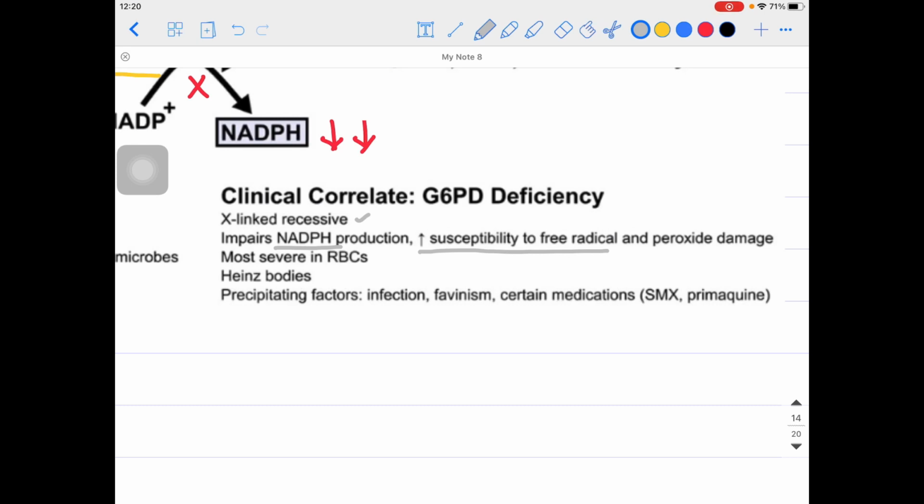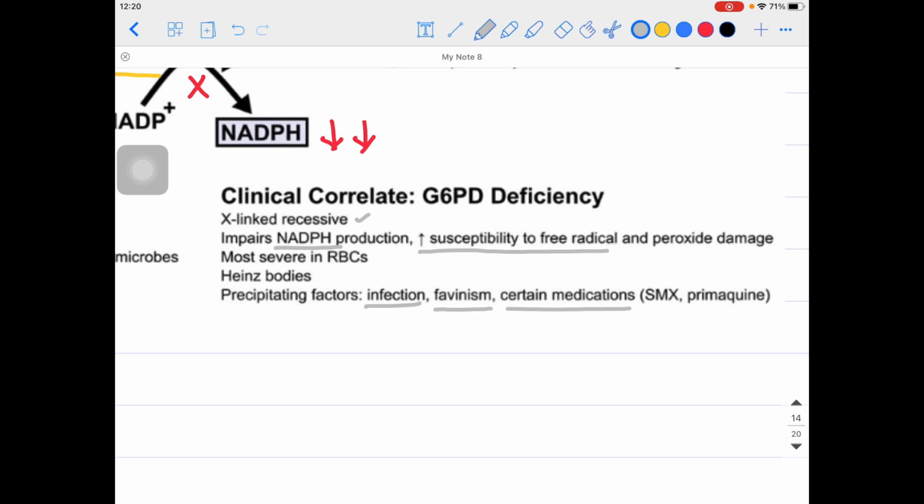So what kind of oxidative stressors am I talking about? Any kind of infection can lead to hemolysis in the older RBCs because the protective mechanism is not there. Ingestion of fava beans can lead to favism, and that is an oxidative stressor that can cause hemolysis in our RBCs. Certain medications can also cause that.